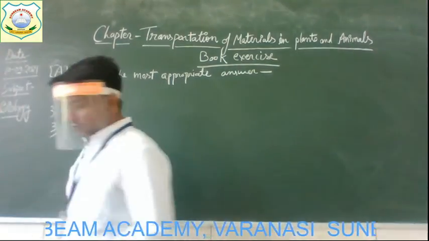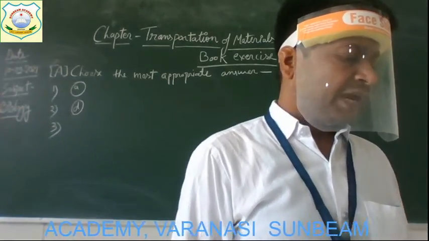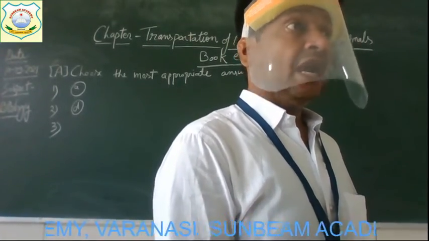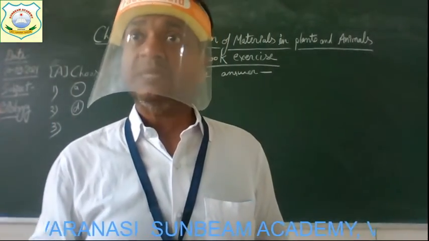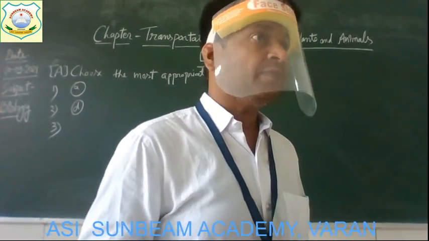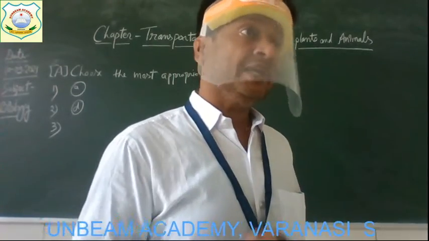Now come to the next question, number 3. And the question is, the thinnest blood vessels in the human body are. In our body, we have different types of blood vessels. Is it that we have studied? We have arteries, we have veins, we have capillaries. These are all blood vessels. Now among all these blood vessels, which one is thinnest?